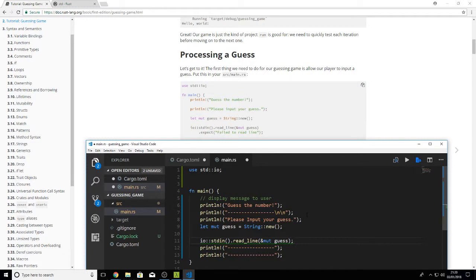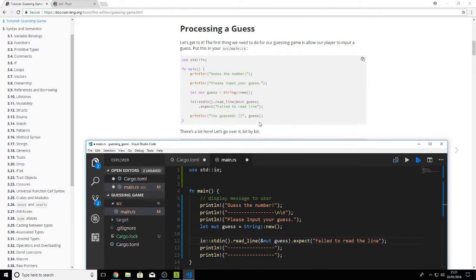Okay. Oh, actually, hang on. Oh, okay. The expect is just so that it can do a bit of error handling. And if it fails, it says failed to read the line. Did I spell... oh, not expected, expect. Sorry. Okay, so that's doing that. And you guessed whatever the guess was.